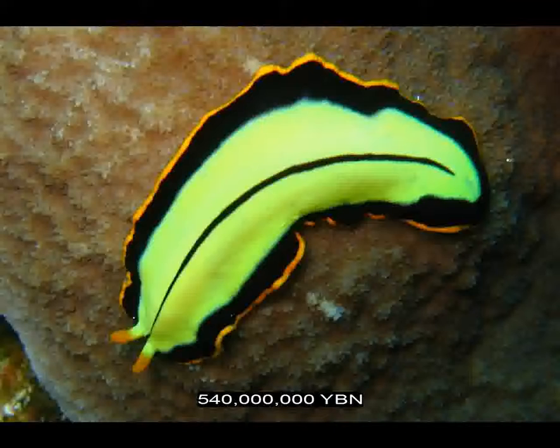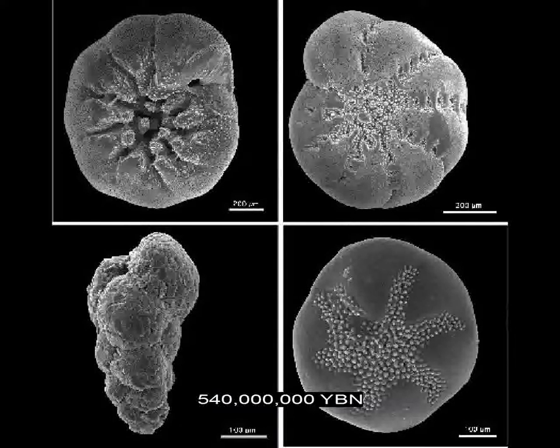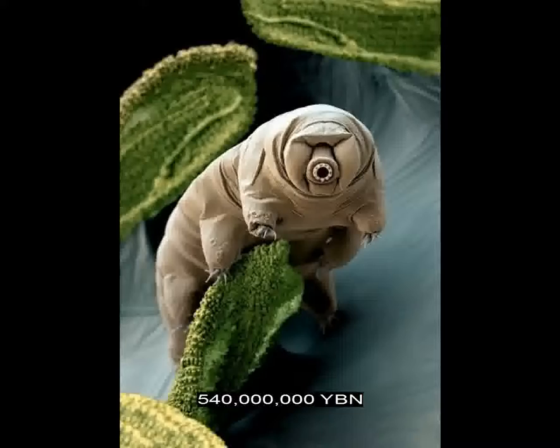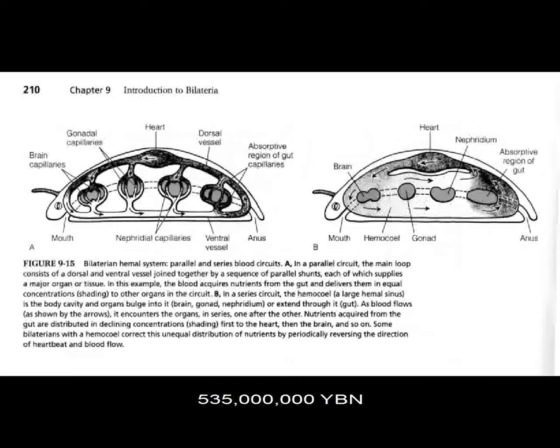Lophotrochozoa platyhelminthes evolve, flatworms. Protists radiolaria, protists foraminifera. Lophotrochozoa nemertea, ribbon worms. Ecdysozoa tardigrades. Ecdysozoa onychophorans evolve. Onychophorans are a transition between worms and arthropods. They have segmented worm-like bodies but with appendages like arthropods. The first heart evolves in bilaterians.